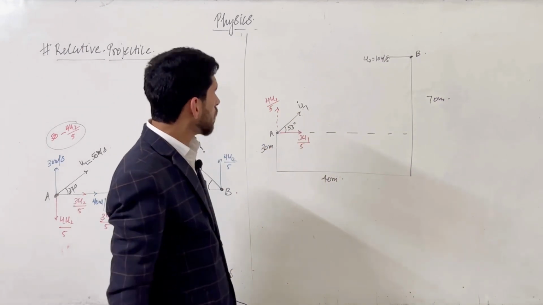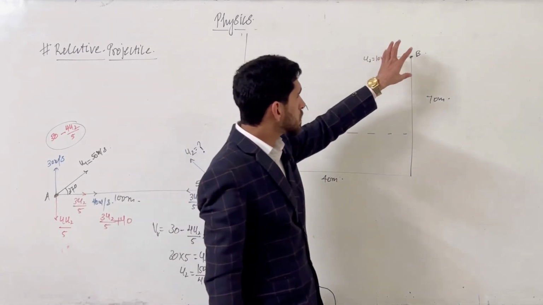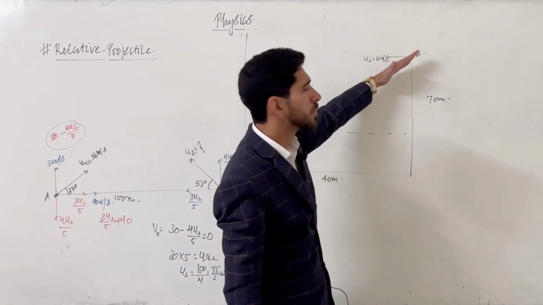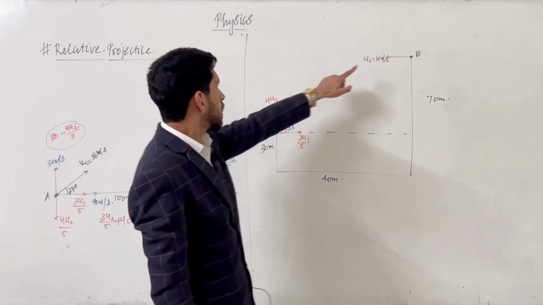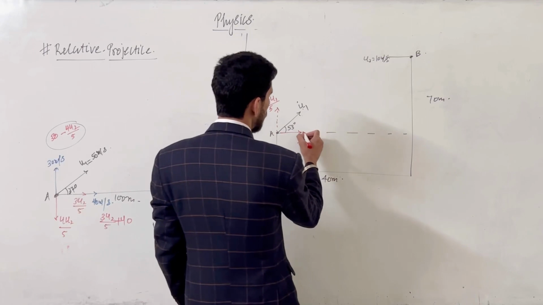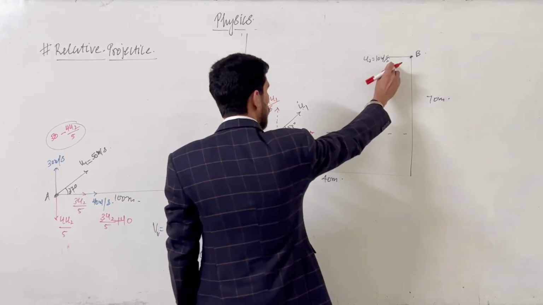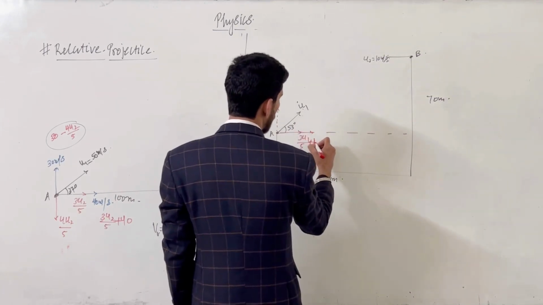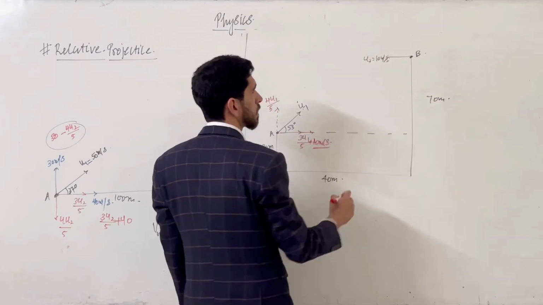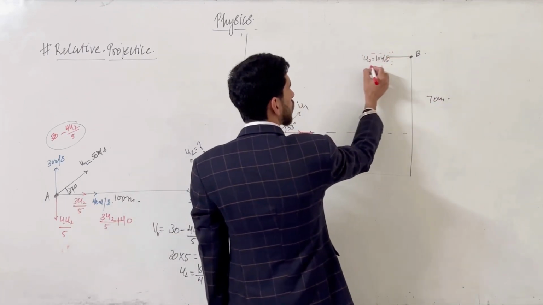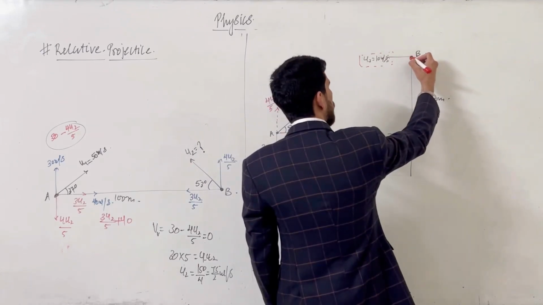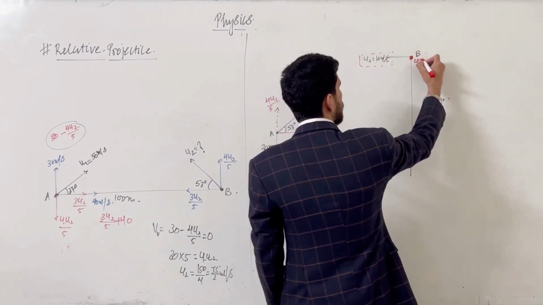Now, to make the question easy, we can consider that this object should be made to stop, so we move its velocity onto the other object. If I transfer this velocity to the first object, it will come in this direction. So we can write this velocity as plus 10 meters per second, which is because of the second object. Now this velocity we can remove from here, and consider this point to be at rest.